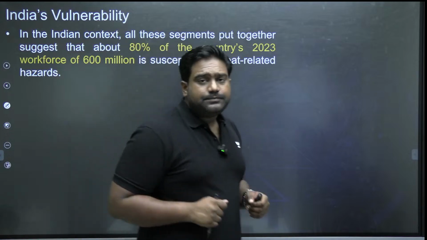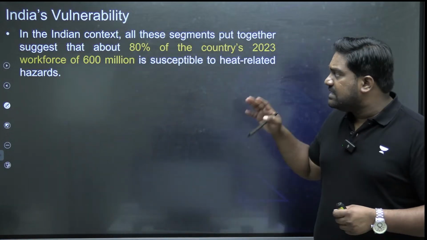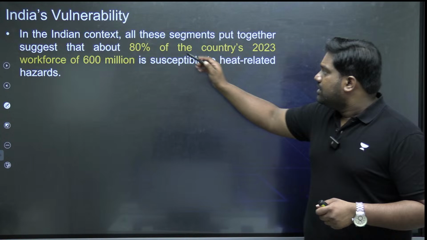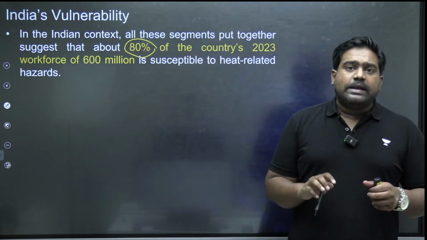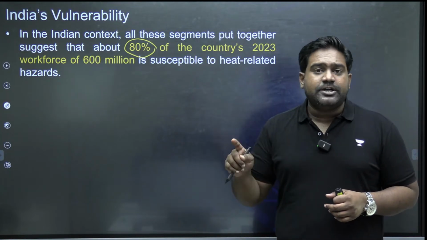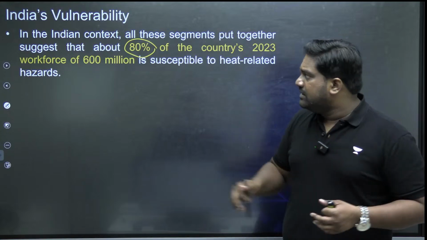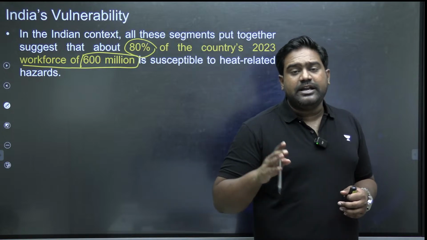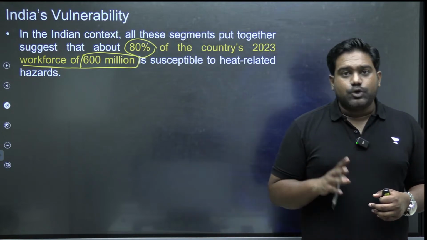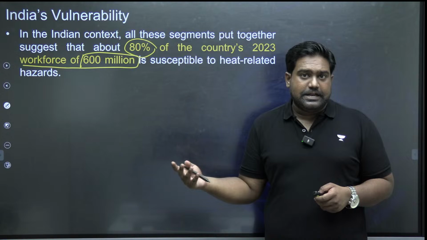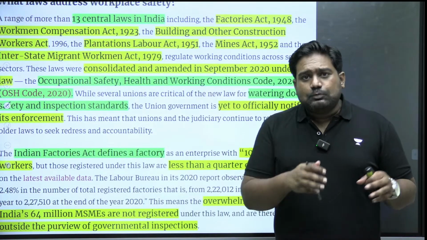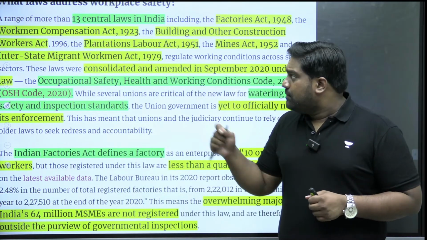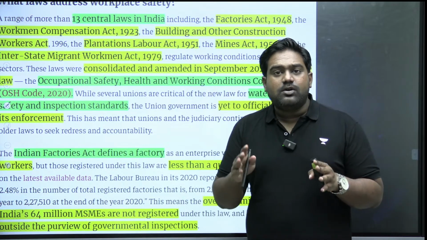Now, if you look at India, India is at great risk. India's workforce is at great risk because based on the report, we can estimate that at least 80% of the country's workforce, more than 600 million workers in India, are exposed directly to these hazards. So you can imagine the vulnerability of India. So it's very important to protect our labor force and secure them by establishing the highest labor codes and standards in the country.